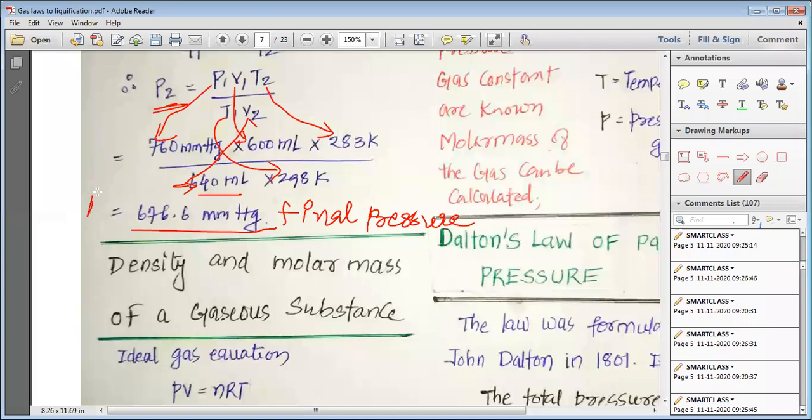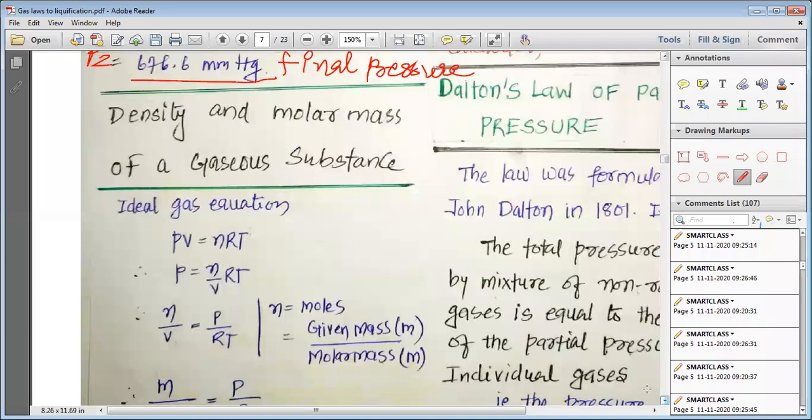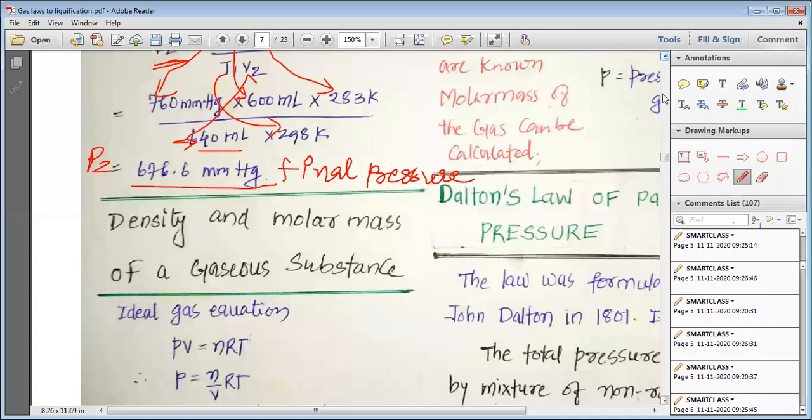Or we can even write P2 for it. So this is how, my dear students, any question given to you, you can solve using the ideal gas equation or the combined gas law. My dear students, if you cannot understand anything, you can ask me. बच्चों अगर कुछ समझ में नहीं आए तो आप लोग पूछ सकते हैं अभी.